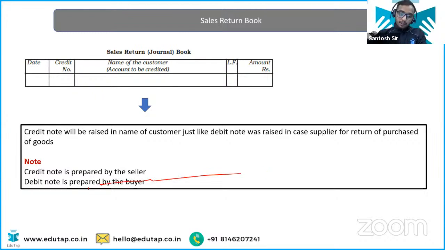Now let's talk about the credit note. We have talked about the debit note, right? I will now explain this thing, debit note and credit note, in Hindi, because a few students have asked me to do that. Then I'll repeat it in English as well. I have already discussed this in English, right?